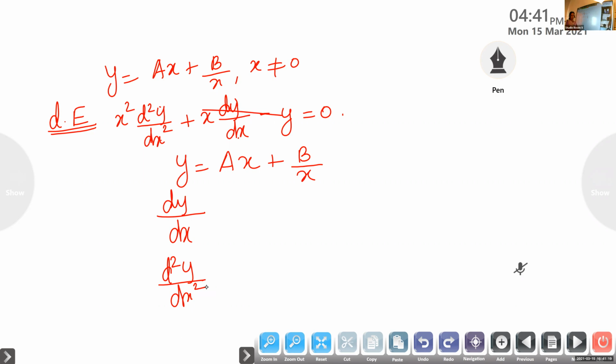Try this one. Find out what is dy by dx, then find out d square y by dx square.